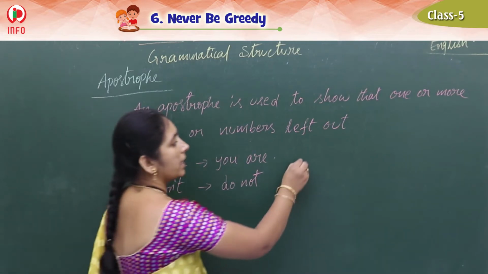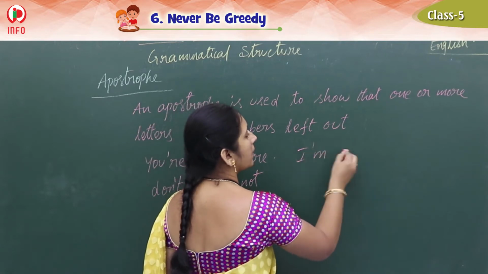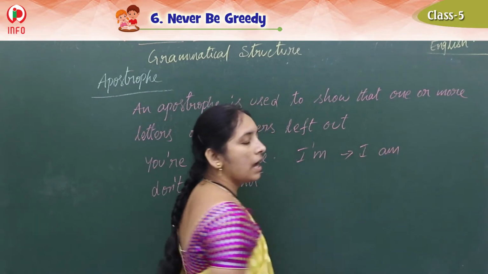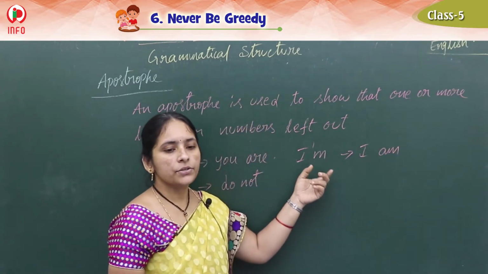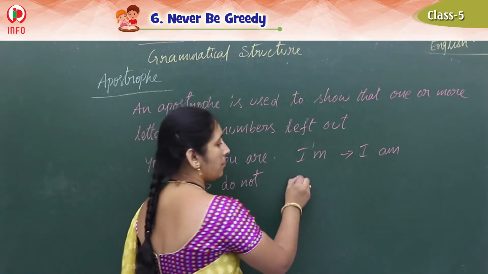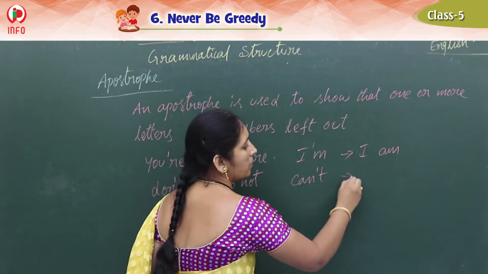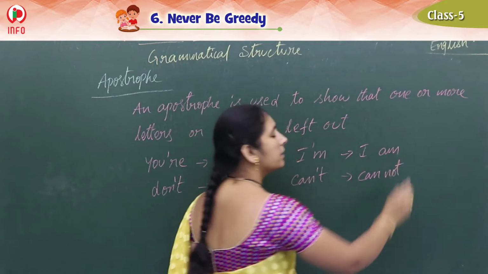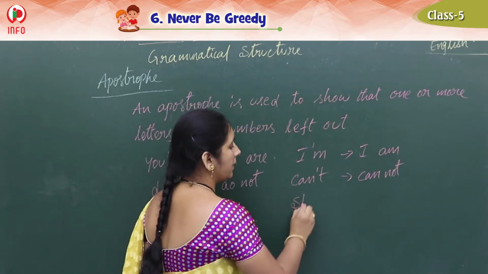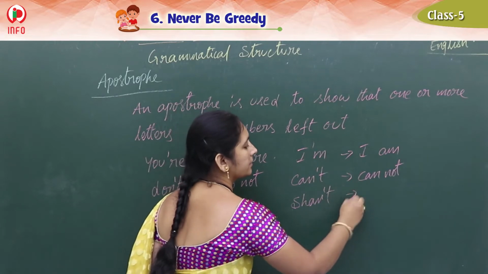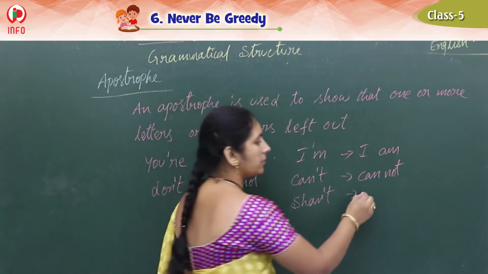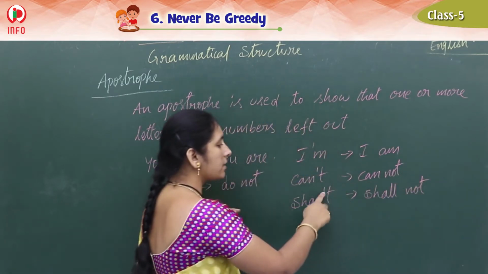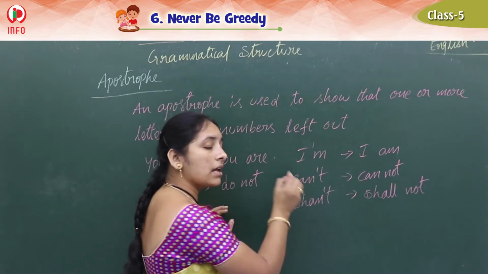Clear children? Same way, suppose I'm. What is the meaning of that? I am. Clear children? So like this we should write it. And suppose can't, if I write it, what is the meaning of that? Cannot. Okay children. Suppose if I write shan't. What is the meaning of this? Shall not. So here o is missed, for that we put the apostrophe, but here ll is also missed.